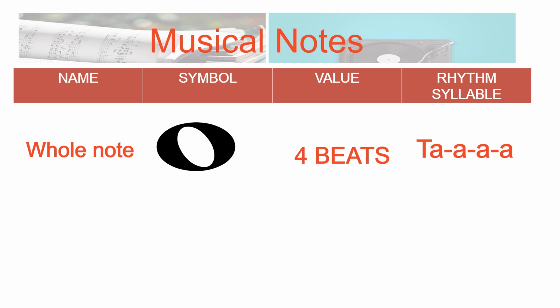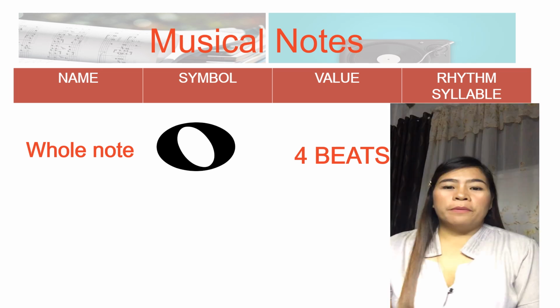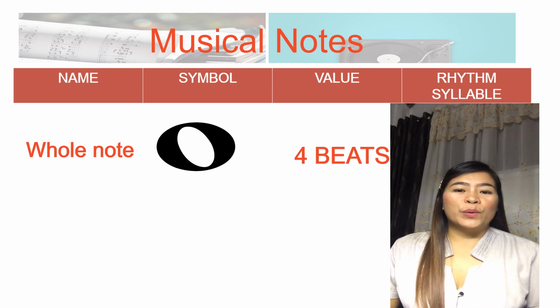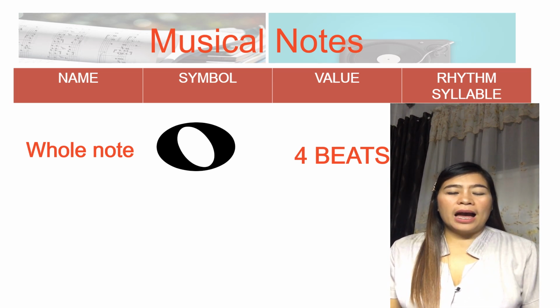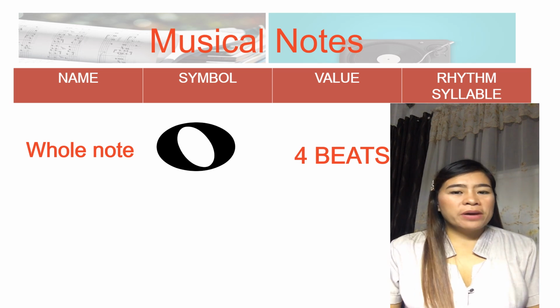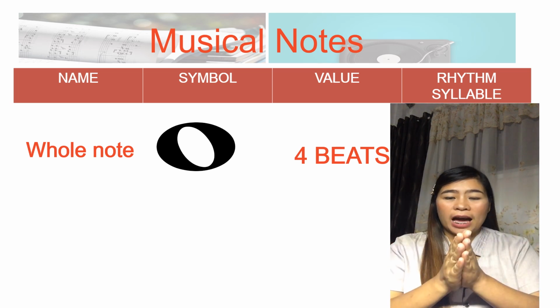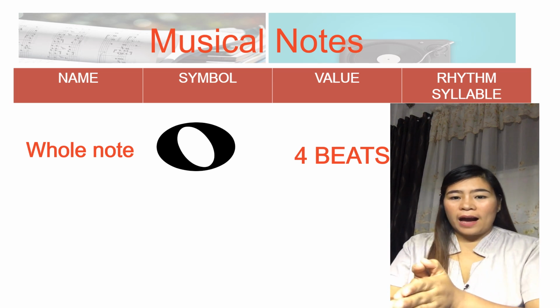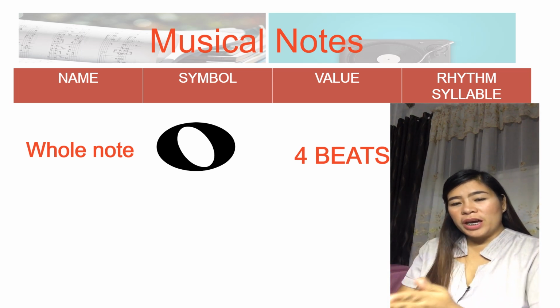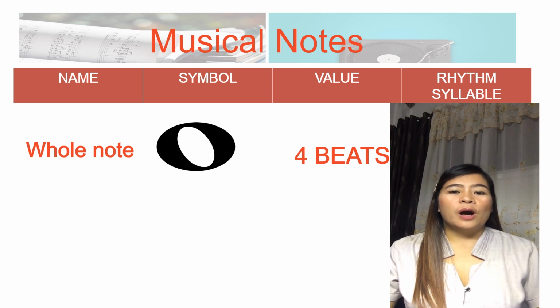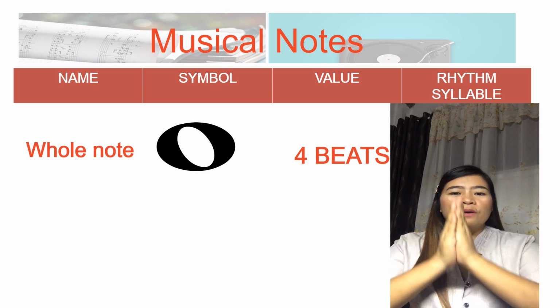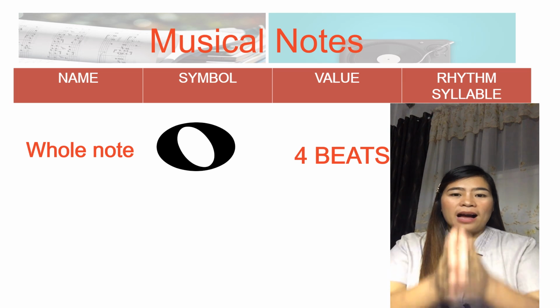As you can see, it is a hollow note, or it is described as a note with an unshaded head. A whole note receives 4 beats, and this is the rhythmic syllable for whole note. The rhythmic pattern for whole note is ta, a, a, a. So the rhythmic clapping for the whole note is ta, a, a, a, or 1, 2, 3, 4. Let's repeat again. 1, 2, 3, 4, or ta, a, a, a.